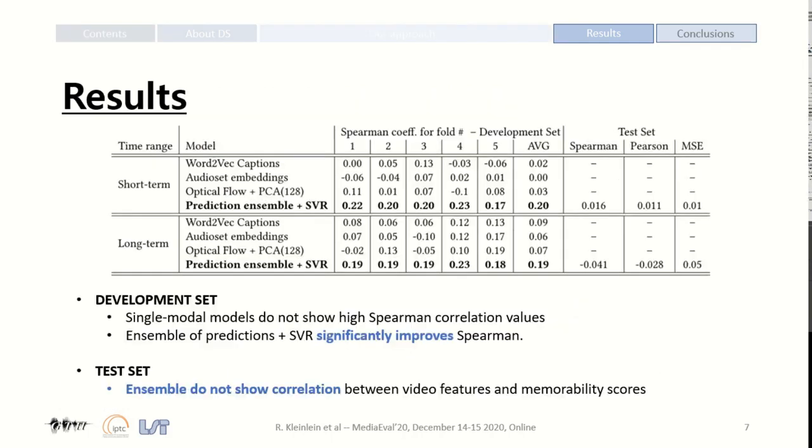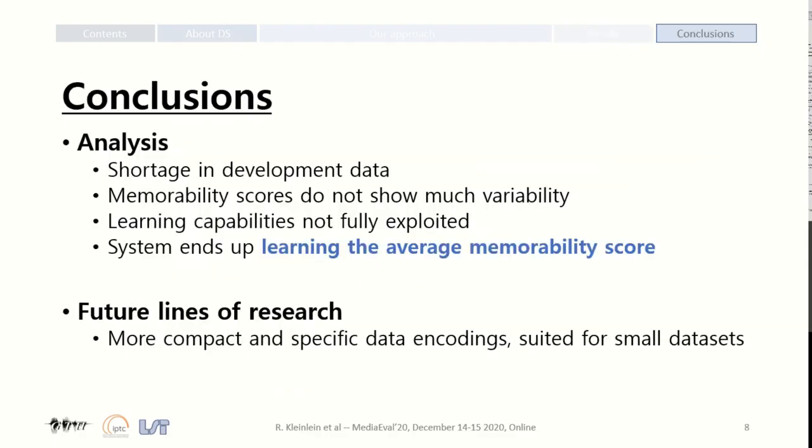On a 5-fold cross-validation scheme over development data, no single modality model achieves a high Spearman coefficient value. The ensemble of their predictions does improve the Spearman's value, but only on the development partition. When faced with the official test data, our system's performance drastically drops to almost zero.